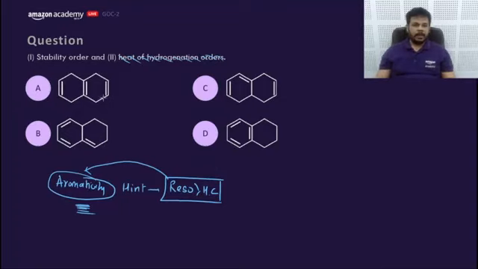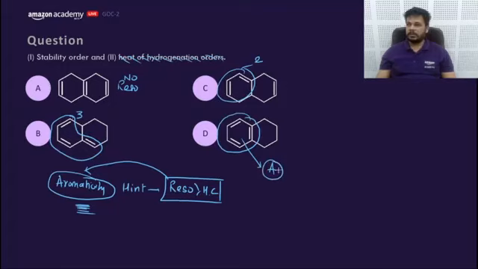Okay, let me answer this question. This has no resonance. This would have resonance between 2 pi bonds. This would have resonance between 3 pi bonds, but all pi bonds are in the same ring, which creates aromaticity.